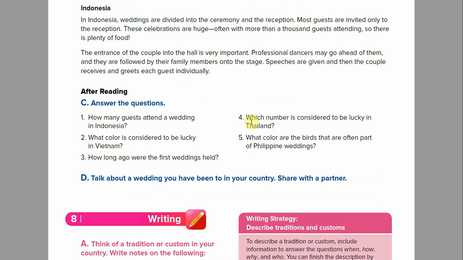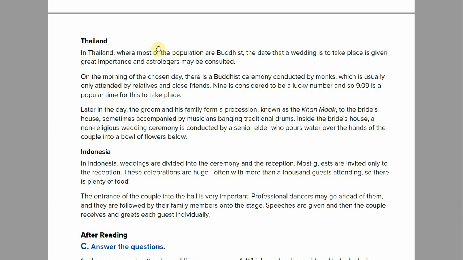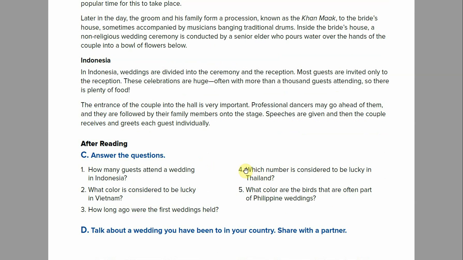Number 4, which number is considered to be lucky in Thailand? So we need to find the Thailand section, look for the words lucky and a number. All right, Thailand, let's look for numbers or lucky. Lucky number. 9 is considered to be a lucky number. There you go. So which number is considered to be lucky in Thailand? The number 9 is considered to be lucky in Thailand. Make sure you're writing your answers here.